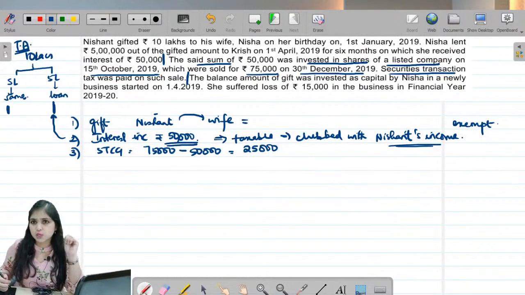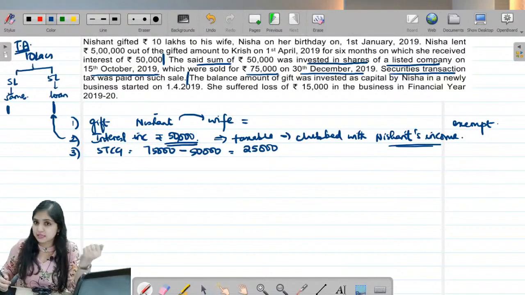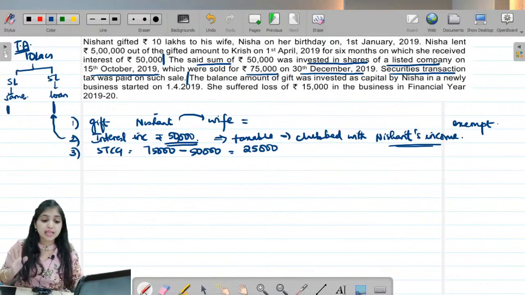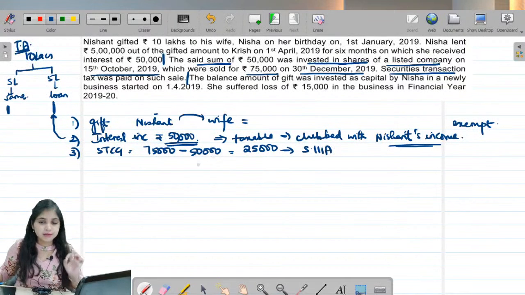First of all, is it taxable or not? Yes, of course it is taxable. STCG is taxable. Now answer my second question. Is there any specific section under which we will tax this income? Have you learnt of any specific section under which we will tax this particular STCG? Yes, we have section 111A. Section 111A says you sold equity shares, short-term capital gain you earned, and you had paid STT. If all these three conditions are fulfilled, if it is STCG, 111A will get attracted.